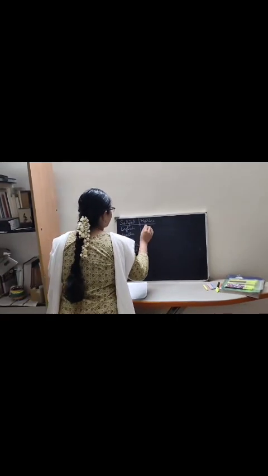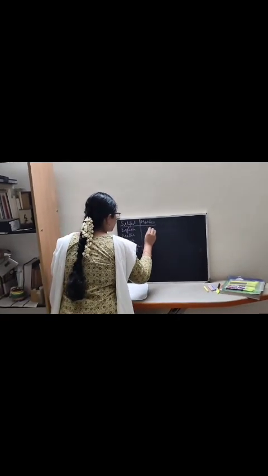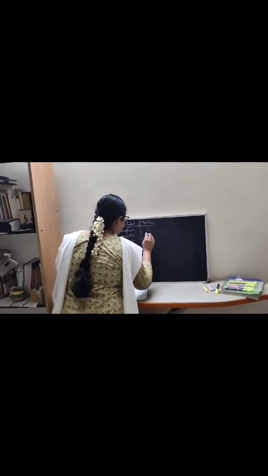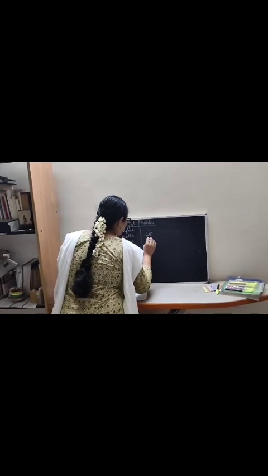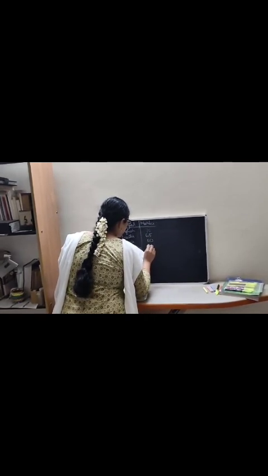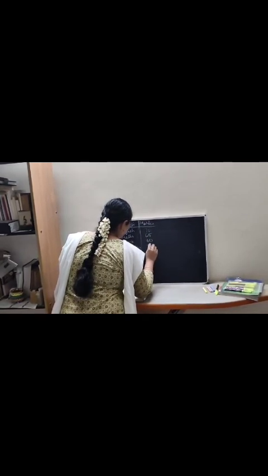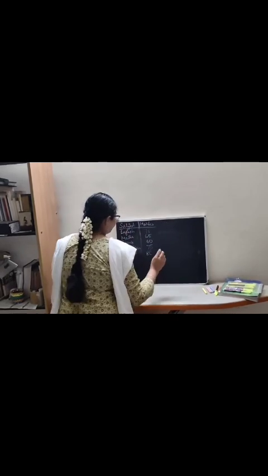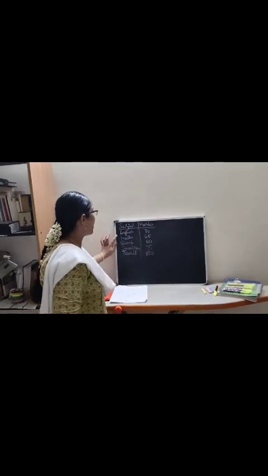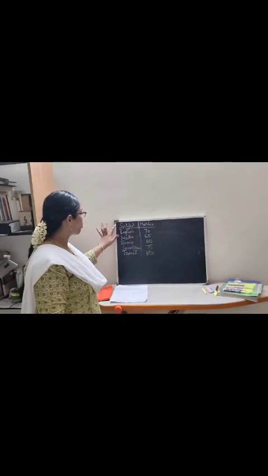So let us take, for English he scored 70 marks, Maths 65, Science about 60, Social Science 75 and Tamil 80. Okay, these are the marks a single student scored in each subject.